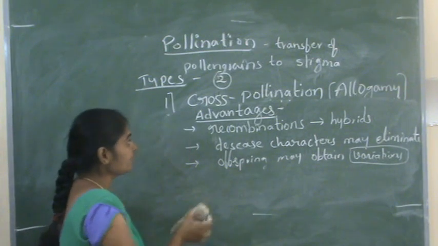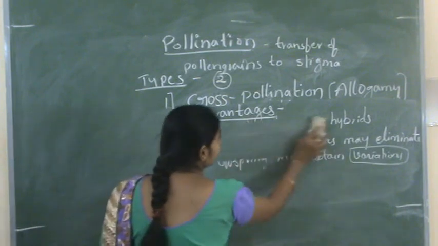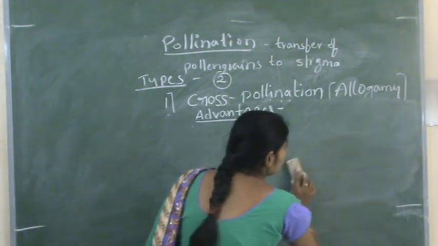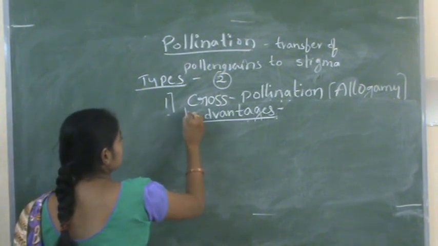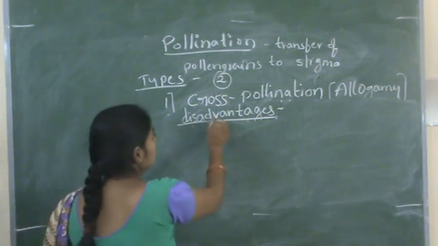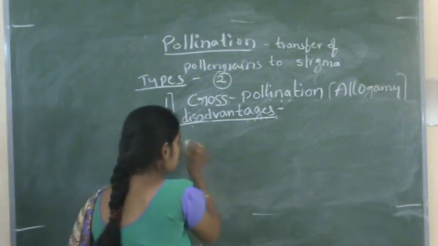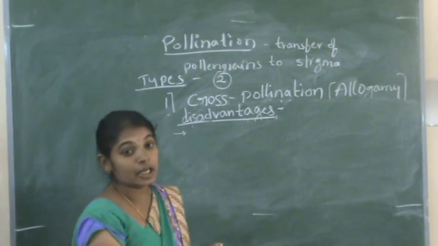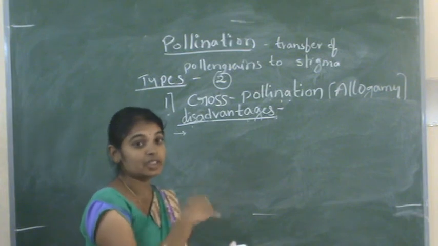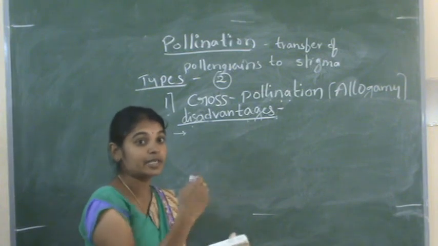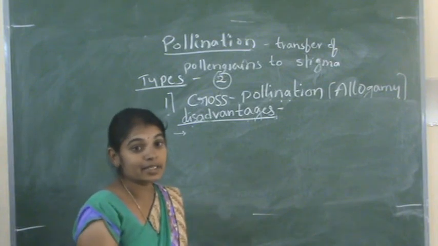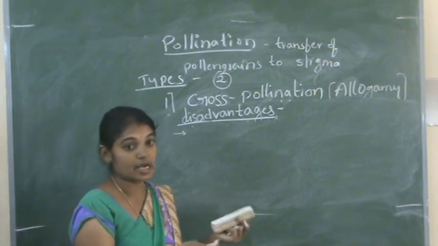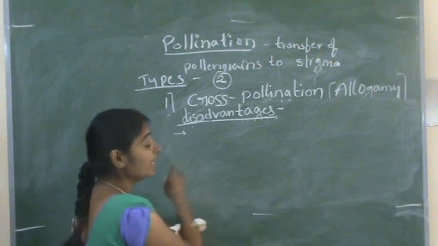And what are the disadvantages? The first one: cross pollination means from one flower to another flower or from one plant to another plant. While carrying these pollen grains, there is a chance of losing pollen grains.